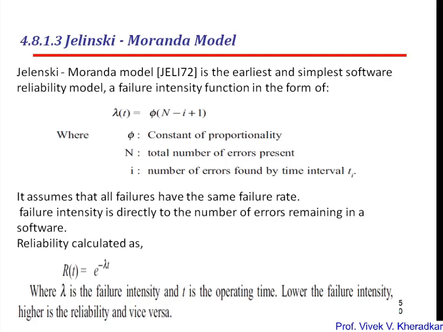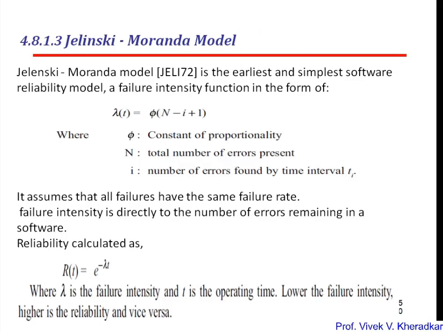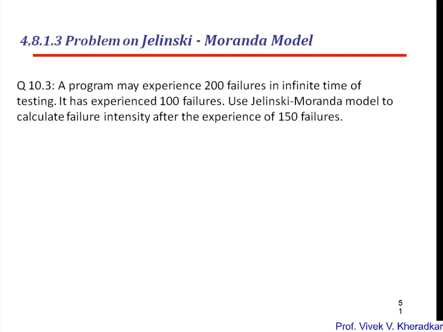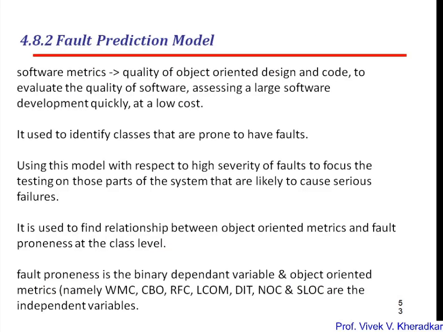So we can directly calculate the reliability by R of t equals e raised to minus delta t, where delta is the failure intensity and t is the operating time. Based on that we can directly calculate R of t. It is a very simple formula. No additional formulas are required to calculate the reliability, where R of t equals e raised to minus delta t. There is also a problem based on Jelinski-Moranda, where a program may experience 200 failures, 100 failures, and you can calculate the values directly. So that is about the reliability model.